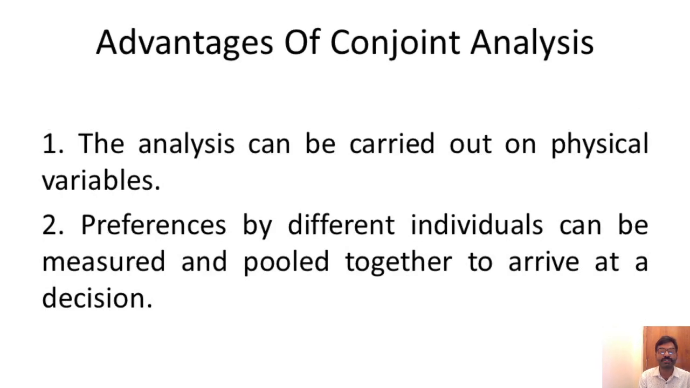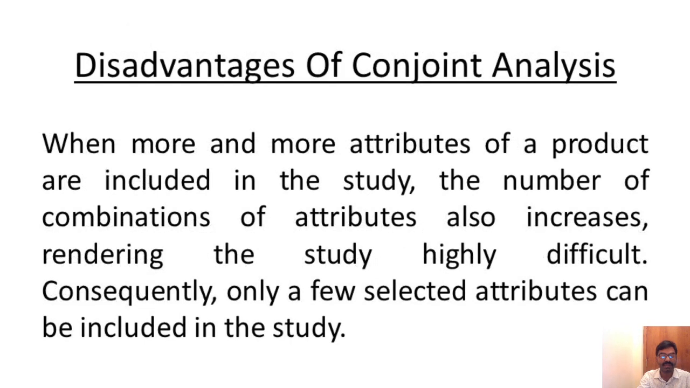Then, what are the advantages of conjoint analysis? The analysis can be carried out on physical variables. Followed by this, preferences by different individuals can be measured and pooled together to arrive at a decision. Then, do we find disadvantages of conjoint analysis? Definitely. When more and more attributes of a product are included in the study, the number of combinations of attributes also increases, rendering the study highly difficult. Consequently, only a few selected attributes can be included in the study.